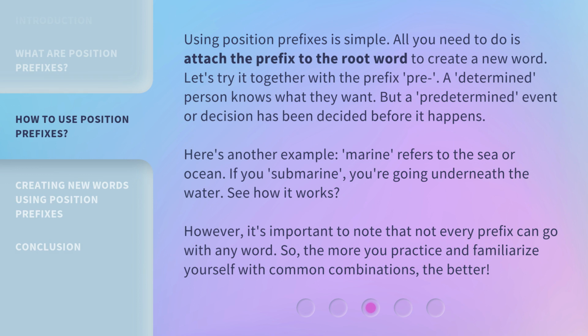Using position prefixes is simple. All you need to do is attach the prefix to the root word to create a new word. Let's try it together with the prefix pre. A determined person knows what they want, but a predetermined event or decision has been decided before it happens.